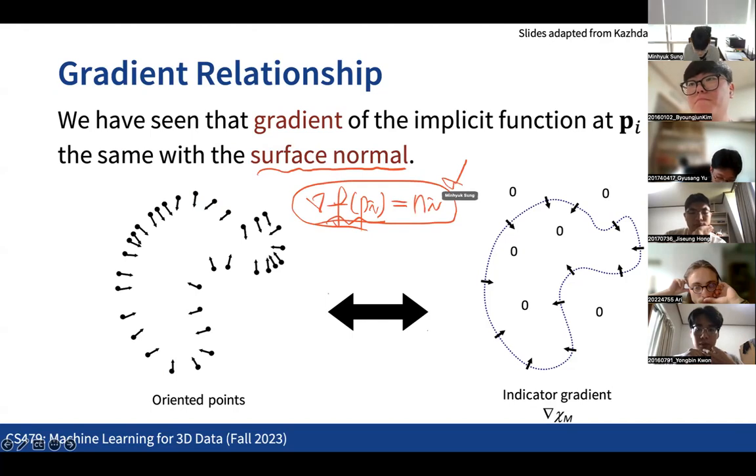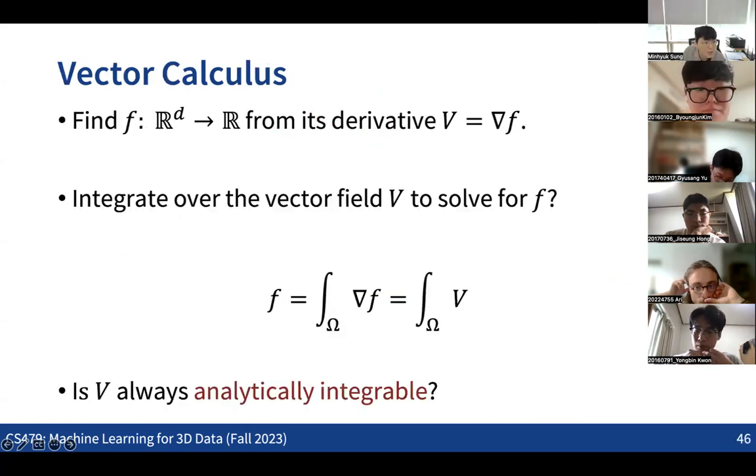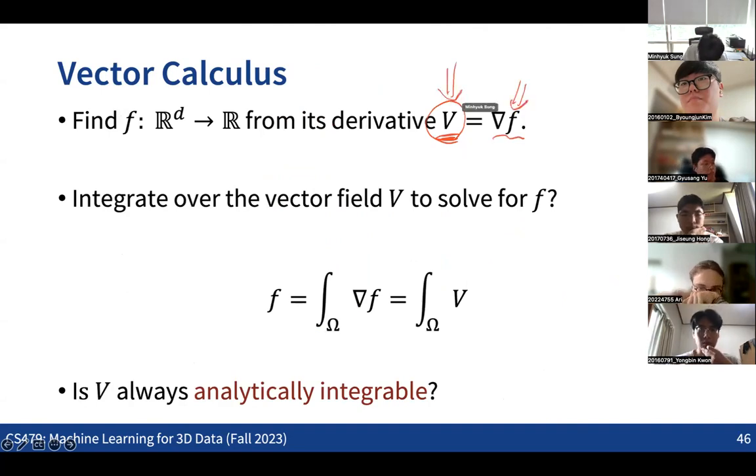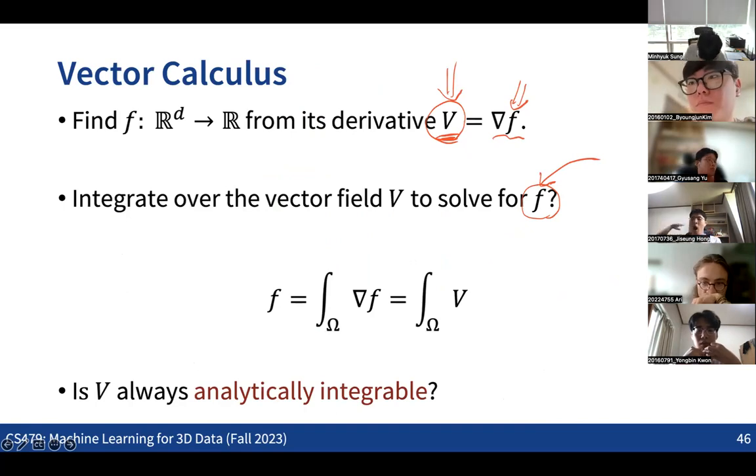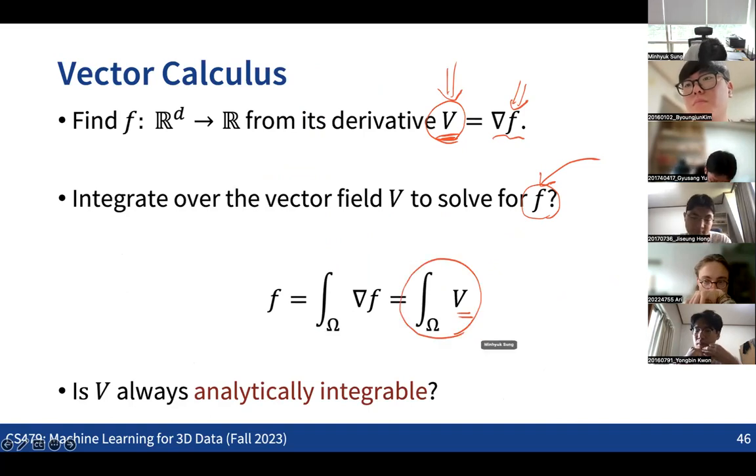So the basic idea is that if we have the gradient information for the function, given this information, how can we recover the original function? This is what we are going to do. More formally, when you have a vector field, which is the first derivative of a given function, we want to recover the original function. That's the problem we are going to solve. If we can take the integral of the given vector field, the integral should become the original function, right?